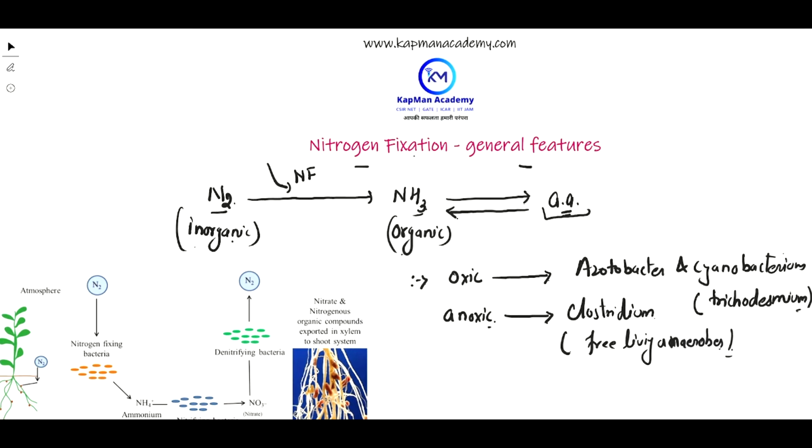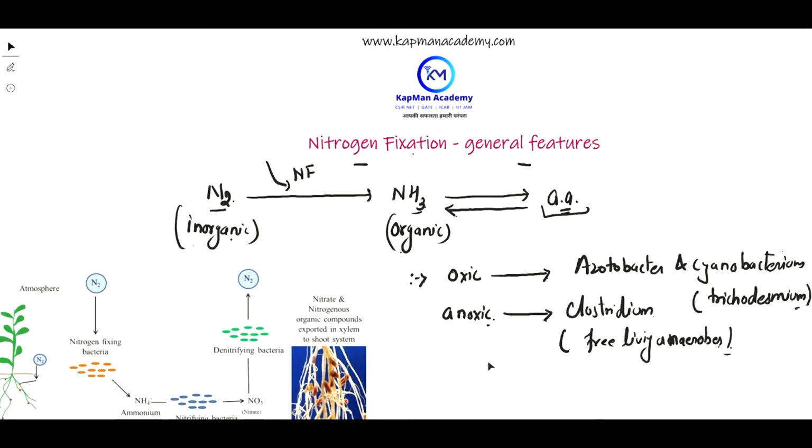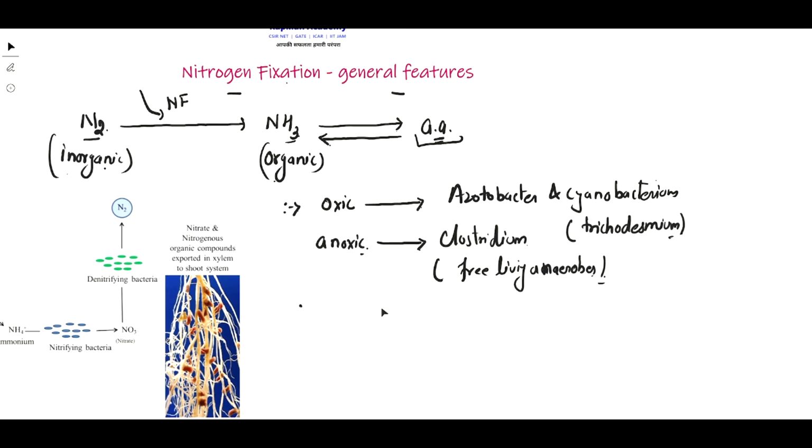The best studied example of nitrogen fixation, which you also know about, is the leguminous plants. Leguminous plants involve the bacterium Rhizobium and its relatives, which are responsible for nitrogen fixation in leguminous plants.